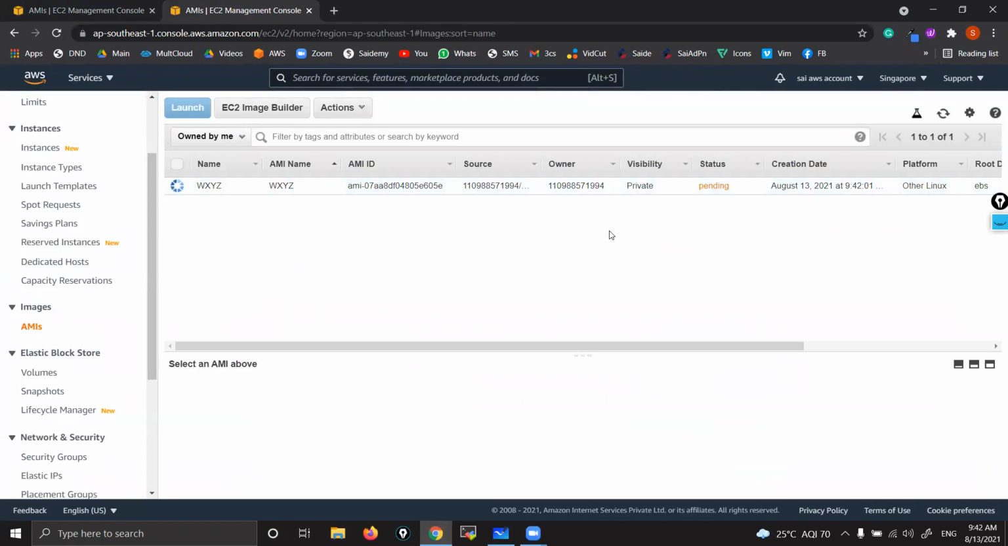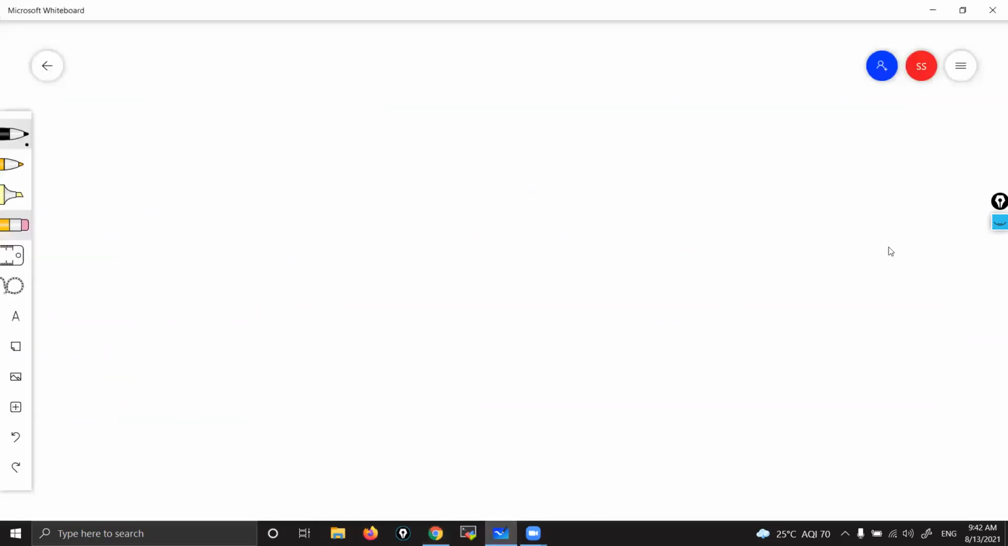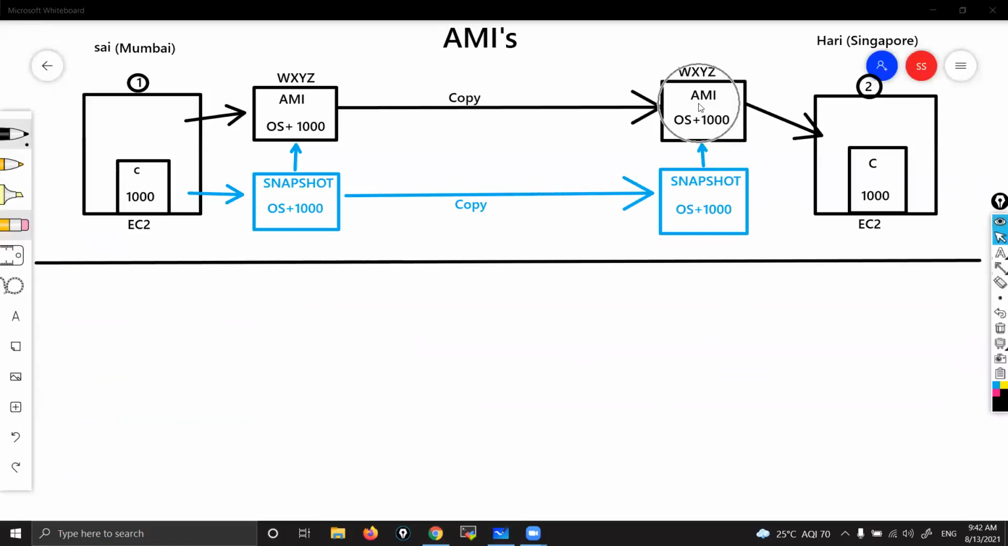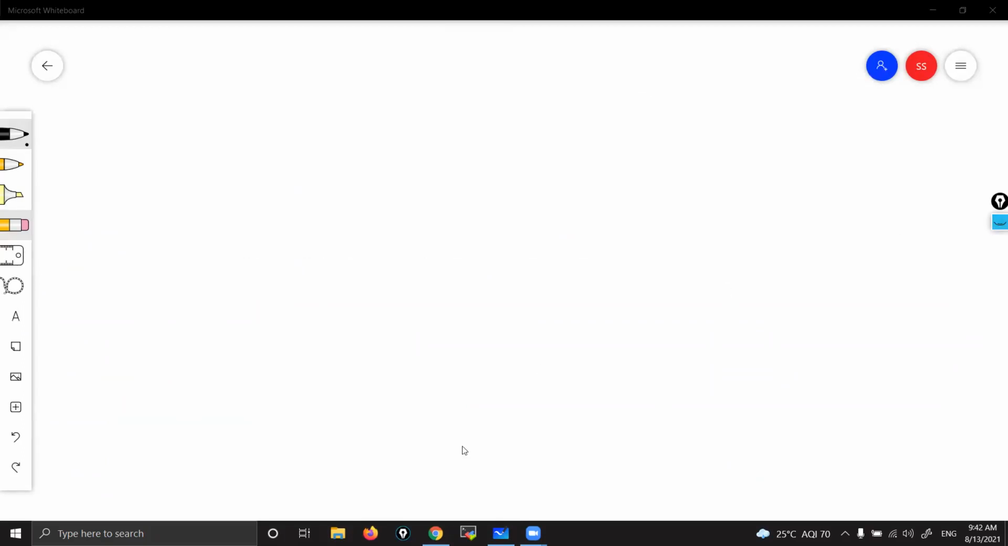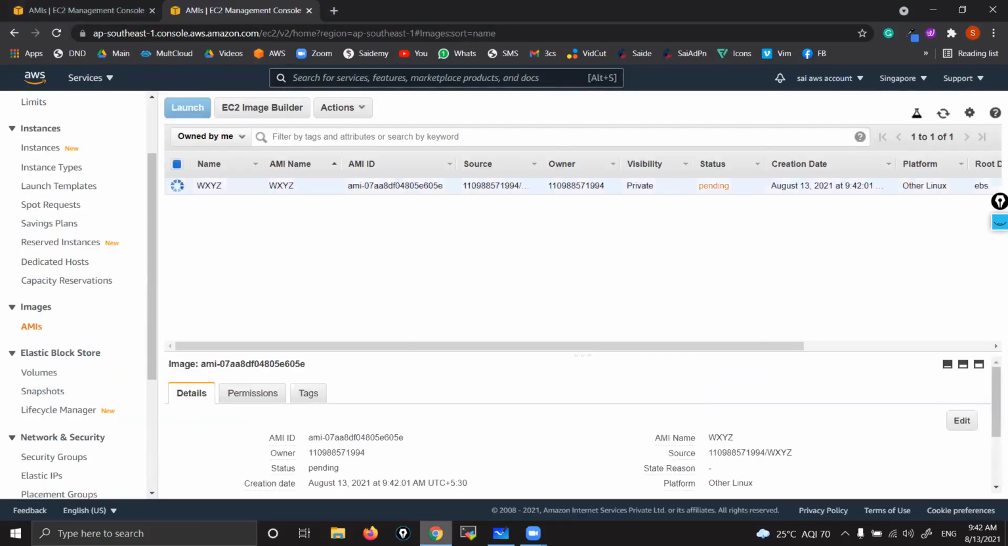So we copied AMI directly, but back end snap also will get copied. I mean, first snap will get copied. From that snap, AMI will get created. That I'll show you once this AMI is ready. That means right now we are at this stage. We copied AMI, so backend snap is getting copied. From that AMI is getting created. I'll show you that. Let's wait again.